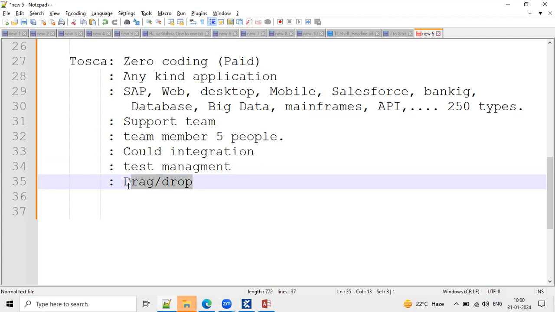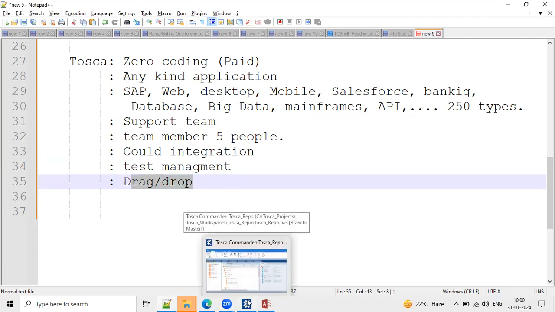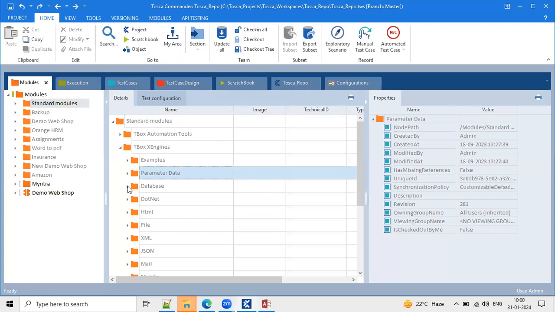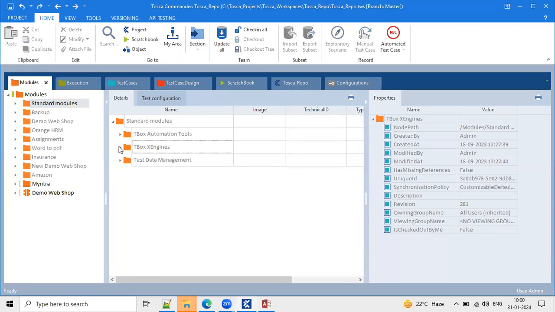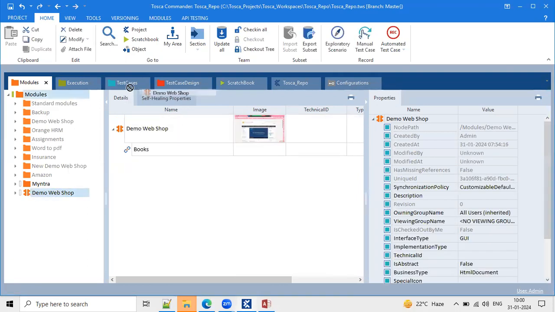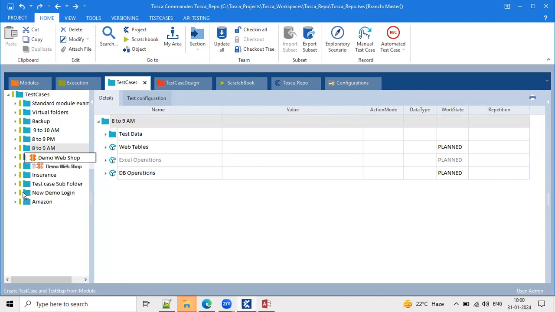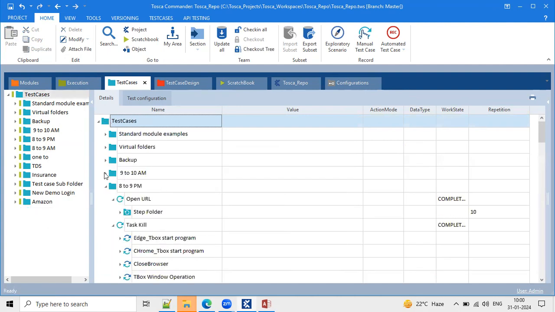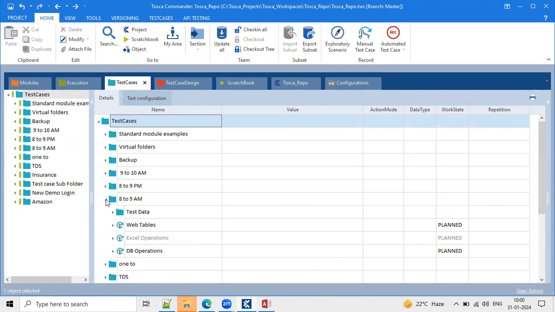So if you are aware of this drag and drop, it is very easy for you to learn Tricentis Tosca, because everything here depends on drag and drop activity. First we create the module and then drag and drop this module to the test case and do the development. Everything is drag and drop activity. There is no coding. I'll show you an existing test case of mine, and after that I'll execute the script from scratch.